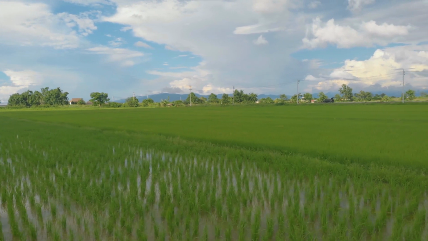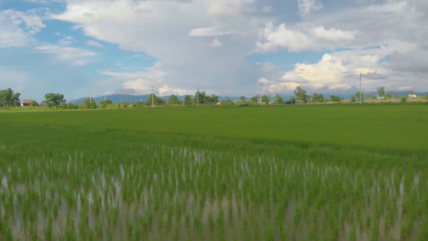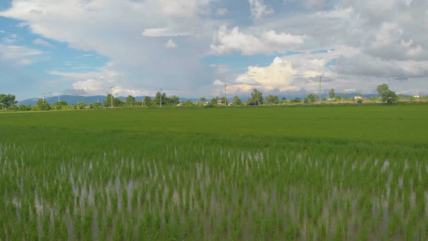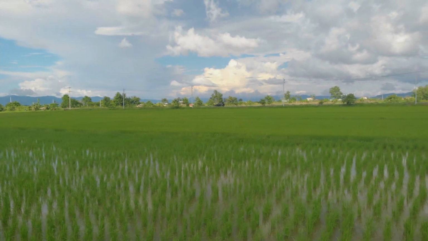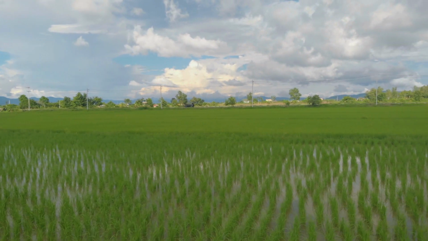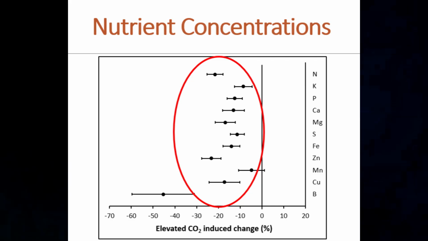In our own studies we have found that wheat plants when grown under high carbon dioxide condition have significantly lower protein concentration in their grains. Similarly, other nutrients such as zinc, iron, calcium, magnesium, and boron were significantly reduced in plants grown under high carbon dioxide conditions.